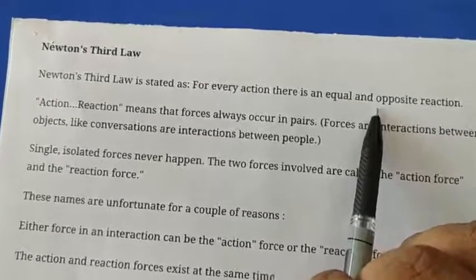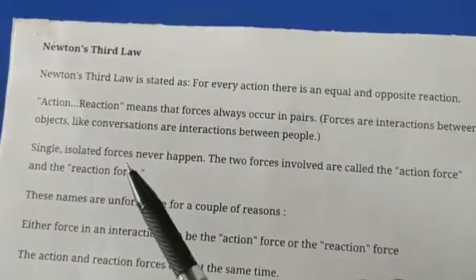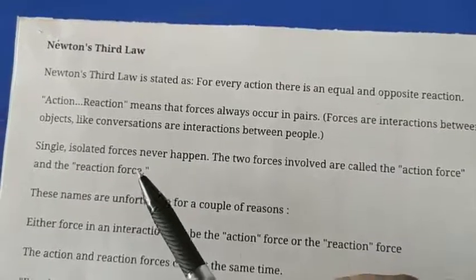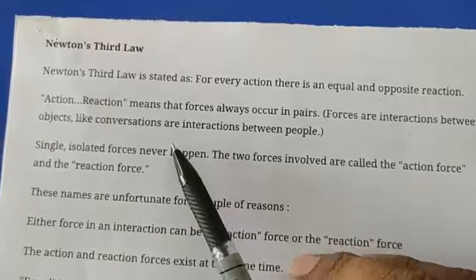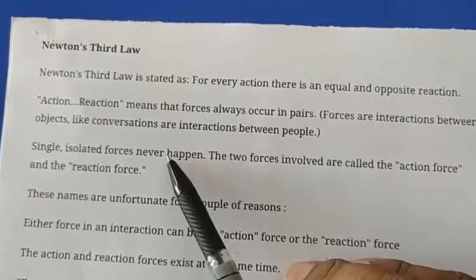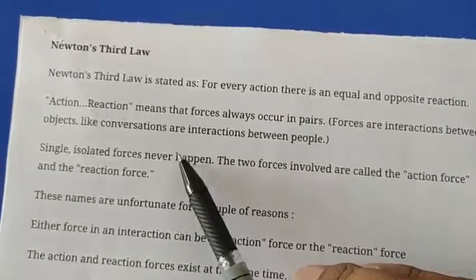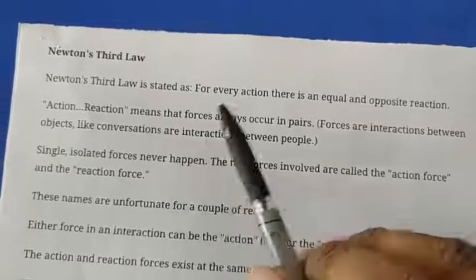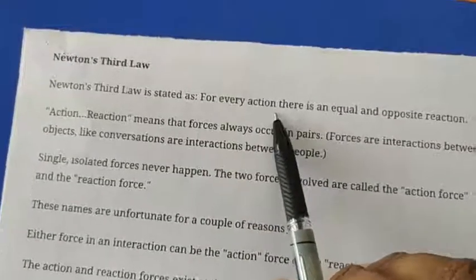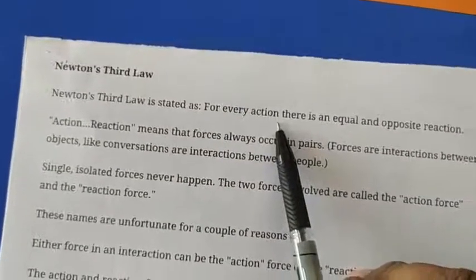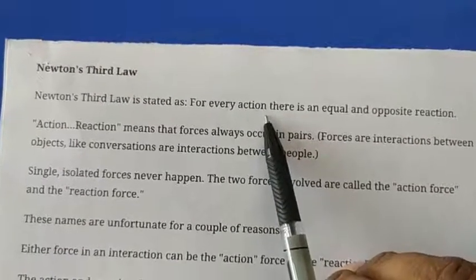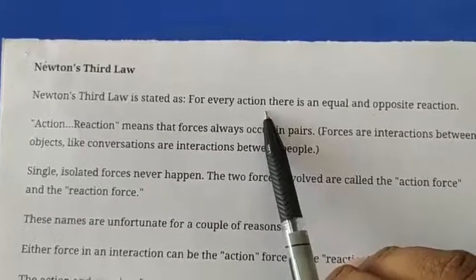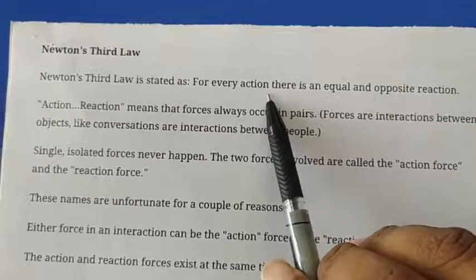We take another example. Suppose you take a ball and throw it at the wall. After that, within a nanosecond, you get the same ball back in the opposite direction. You have applied the action by throwing the ball at the wall, and the ball gives the reaction, coming back to you with the same speed or velocity. That is called Newton's third law of motion.